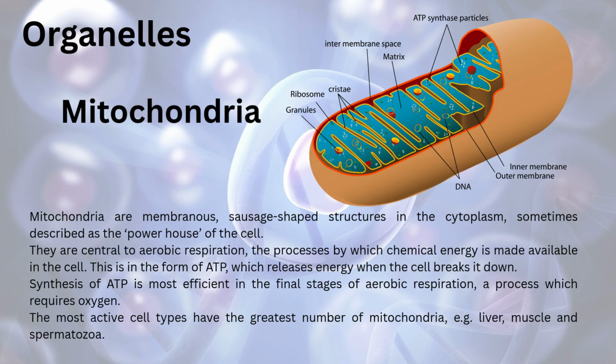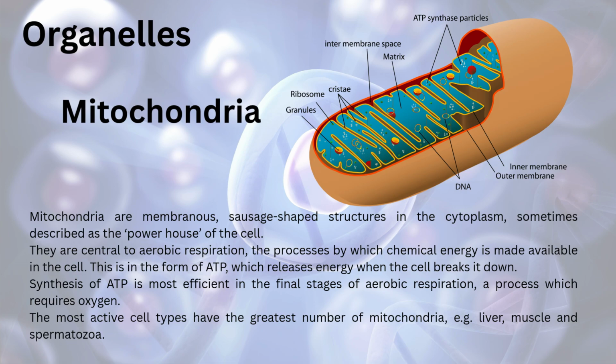Mitochondria. Mitochondria are membranous, sausage-shaped structures in the cytoplasm, sometimes described as the powerhouse of the cell. They are central to aerobic respiration, the process by which chemical energy is made available in the cell. This is in the form of ATP, which releases energy when the cell breaks it down.